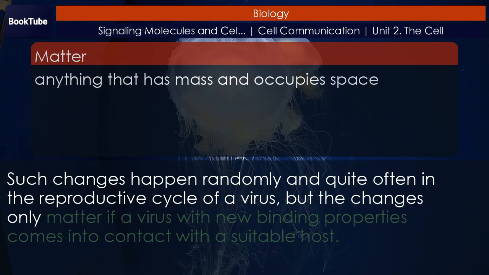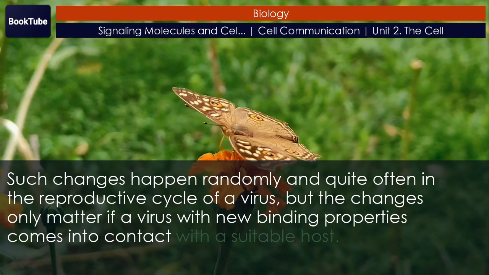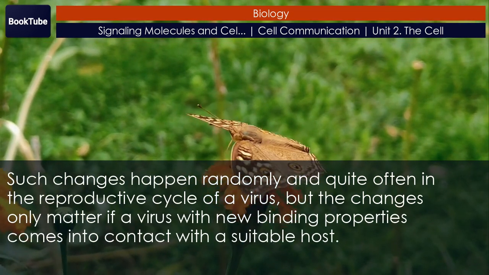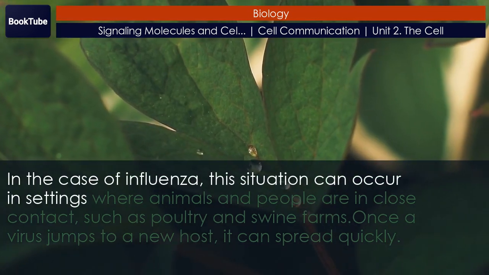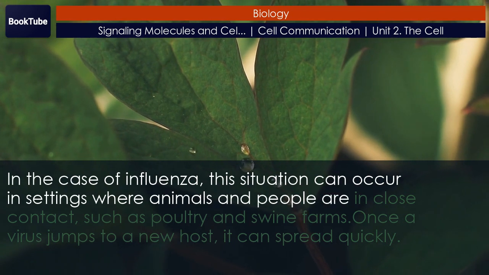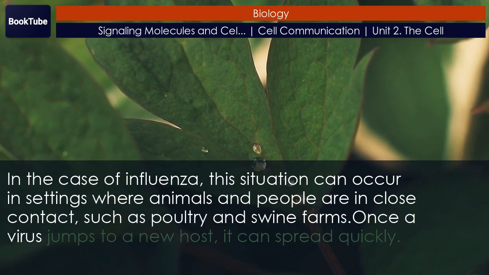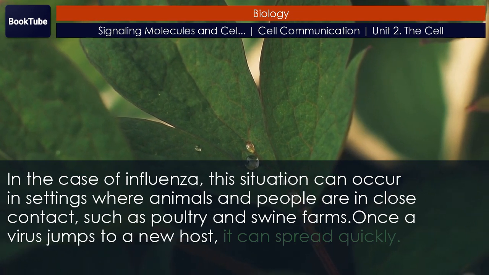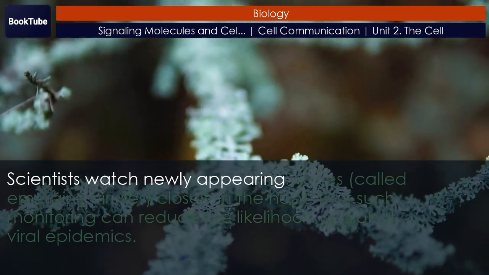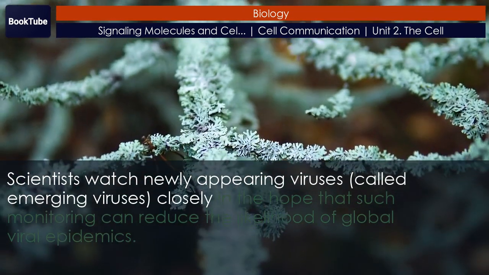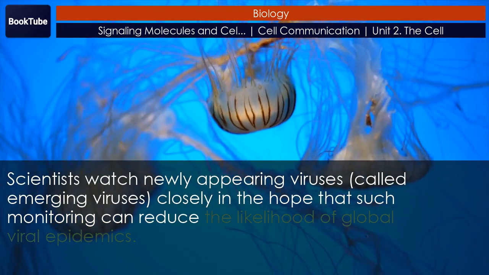But the changes only matter if a virus with new binding properties comes into contact with a suitable host. In the case of influenza, this situation can occur in settings where animals and people are in close contact, such as poultry and swine farms. Once a virus jumps to a new host, it can spread quickly. Scientists watch newly appearing viruses, called emerging viruses, closely in the hope that such monitoring can reduce the likelihood of global viral epidemics.